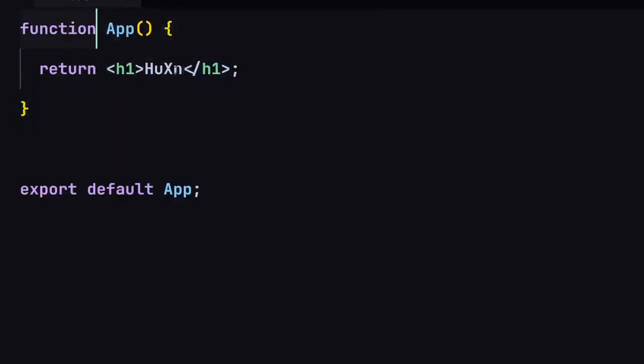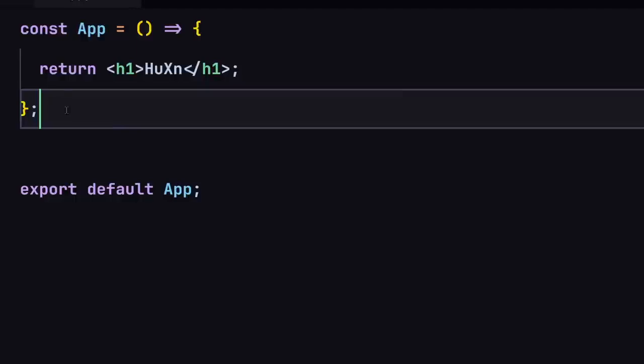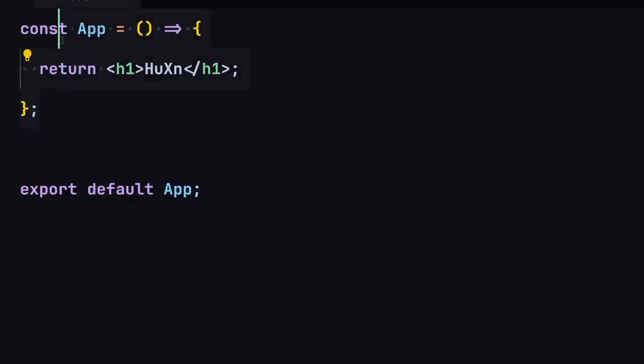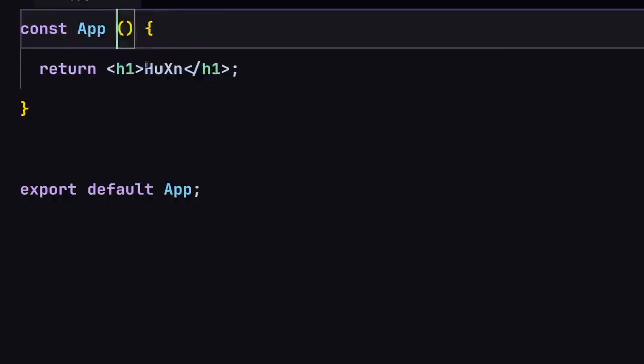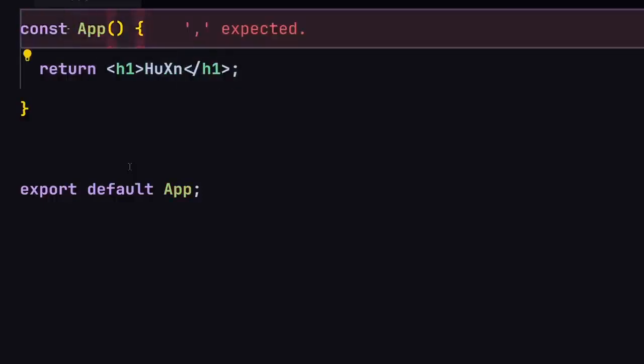Okay, so we can also refactor this code to use the arrow function. So I'll just use const, and I'm going to convert this function to use the arrow function. If you prefer this way, you can also create your component by using this arrow syntax, or you are more than welcome to use this function keyword right here. So yeah, this is how we are going to be working with components.